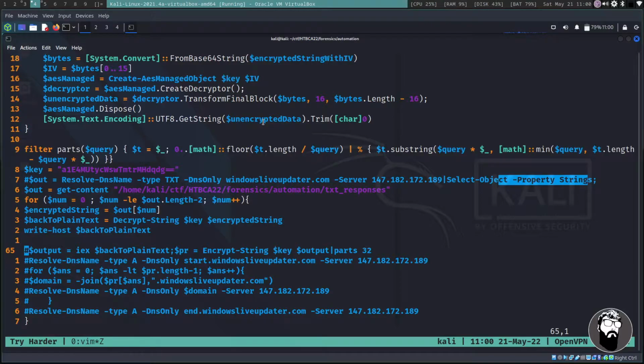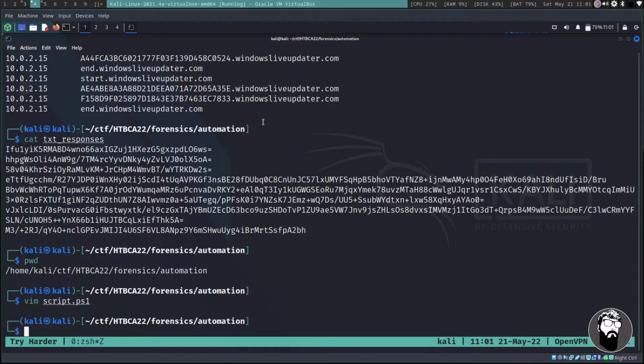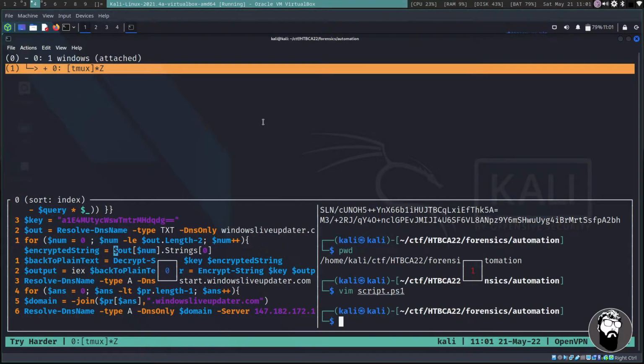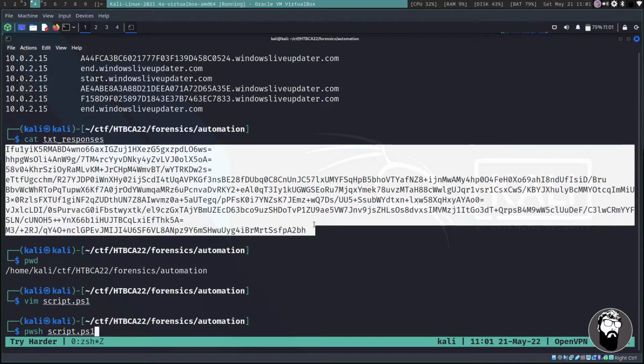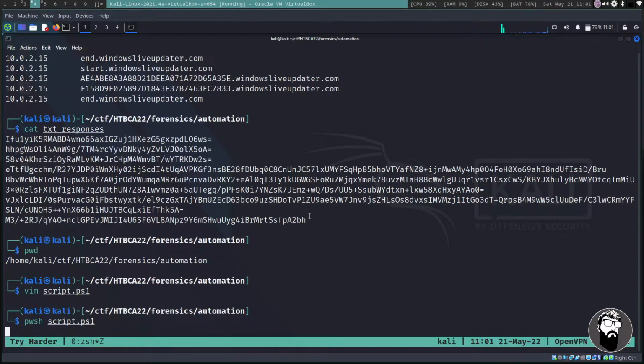We're allowing this script to essentially decode itself and give us back the plain text. So if we write and quit this, then we can go ahead and run PowerShell on script.ps1, and it should decode all of this stuff here. And so let's kick this off, and it works.